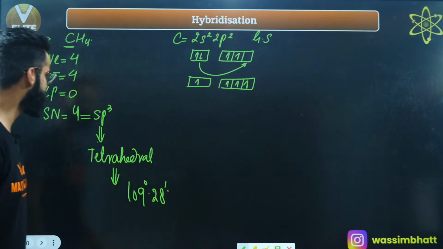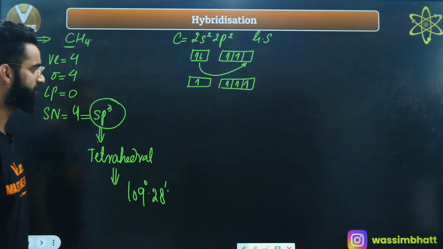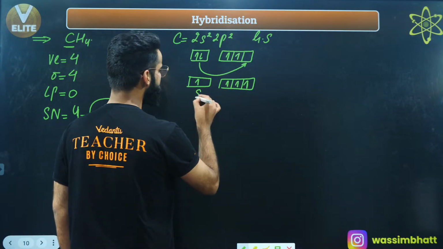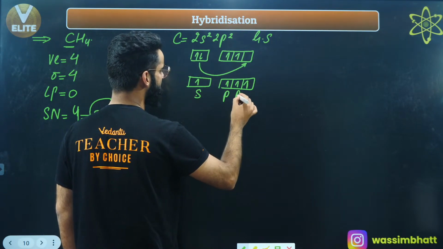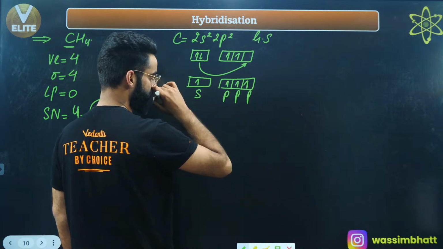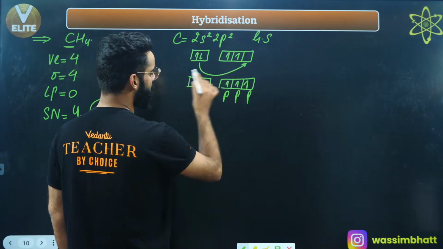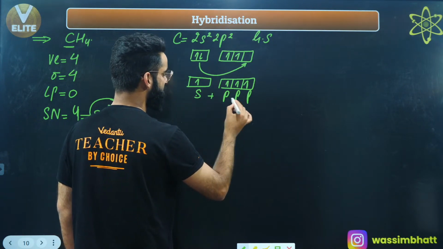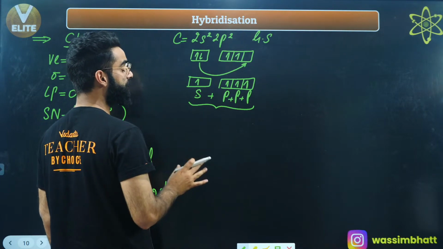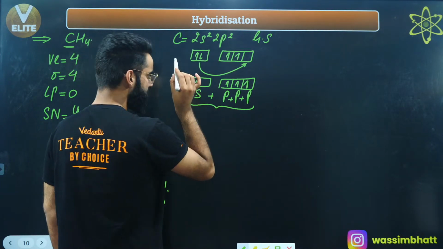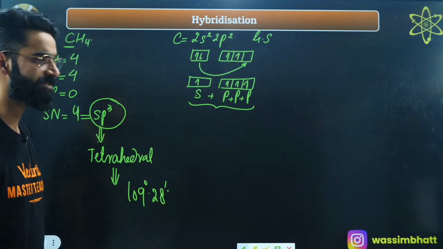What kind of hybridization is involved in case of CH4? sp3 hybridization. This is s orbital containing 1 electron. This is one of the p orbital containing 1 electron, one more p orbital containing 1 electron, one more p orbital containing 1 electron. Which kind of hybridization is involved? sp3. So all these 4 atomic orbitals, they are going to intermix. And when they intermix, they will lead to the formation of hybrid orbitals. Since 4 atomic orbitals are intermixing, so 4 hybrid orbitals will be getting formed.